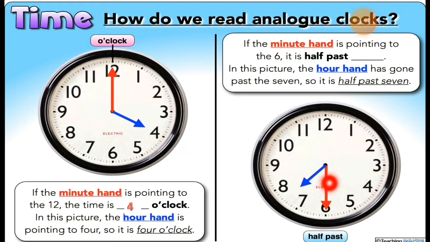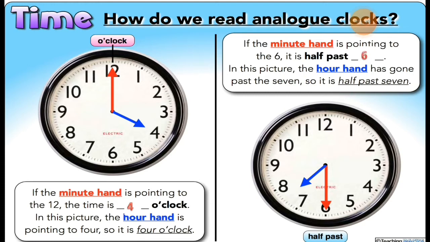Now, when the minute hand is on 6, you can call it half past. See, here it is written half past. If the minute hand, which is red in color, the long hand, is pointing to 6, and the hour hand has gone past 7, then it is half past 7. 7 o'clock is done and then half an hour has already passed. That is the meaning of this.